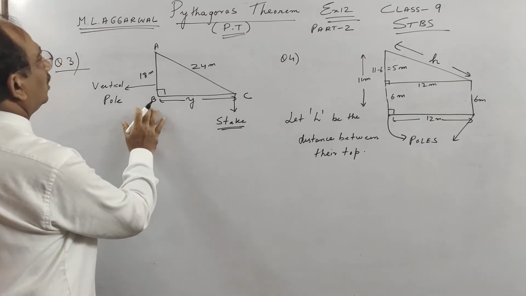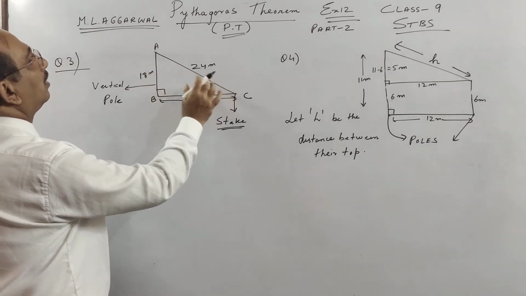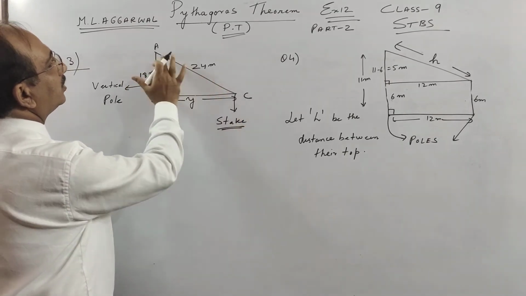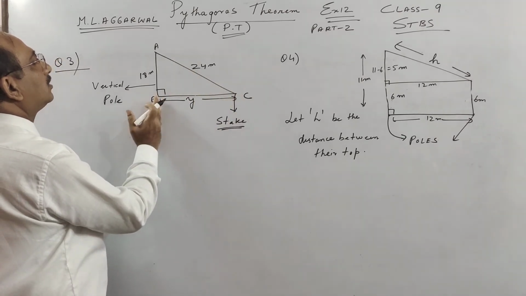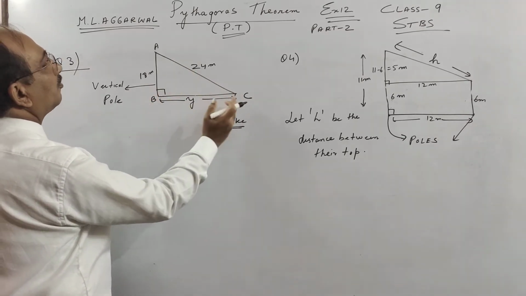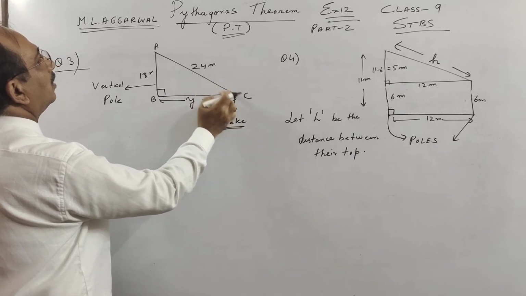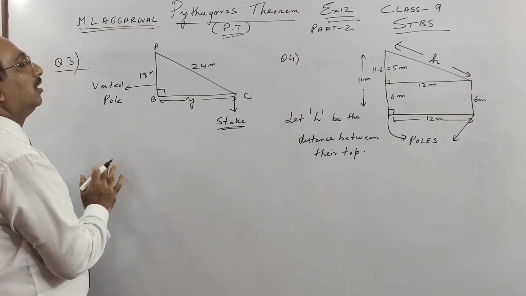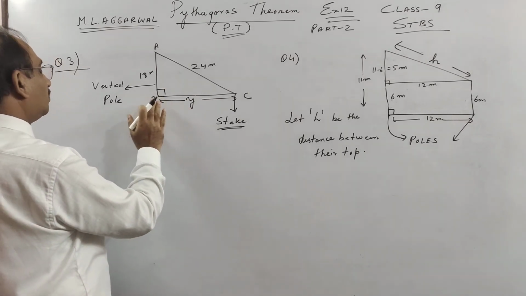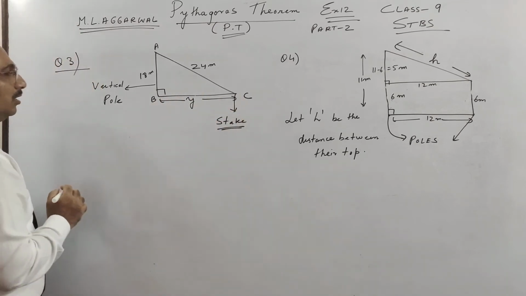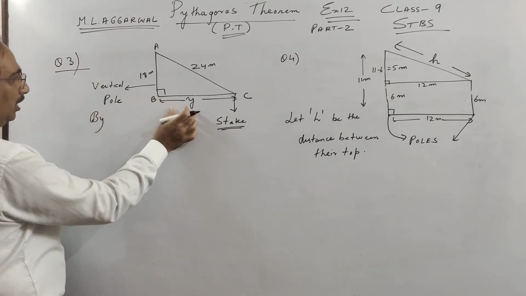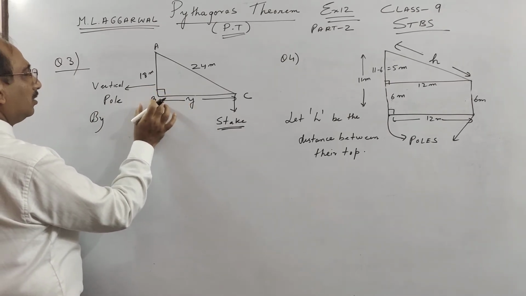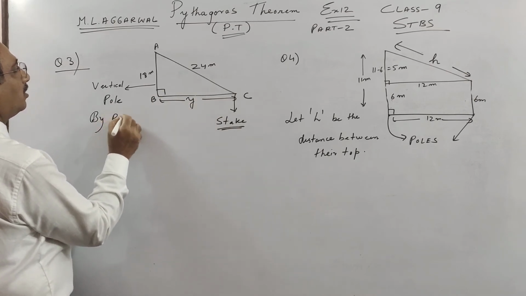So see, a vertical pole is there. To put it firmly on the ground, a wire is put and a stake is there which supports it. So we have to find the distance of that vertical pole from the stake where we put this wire, which is the hypotenuse in this case. So we have to find y. You can write: let y be the distance between the vertical pole and the stake. By Pythagoras theorem, children,